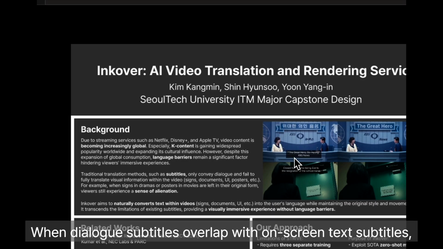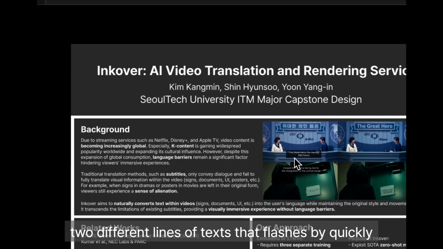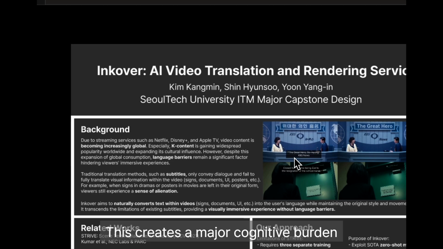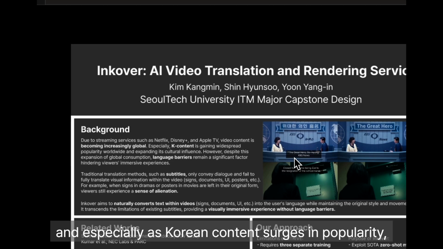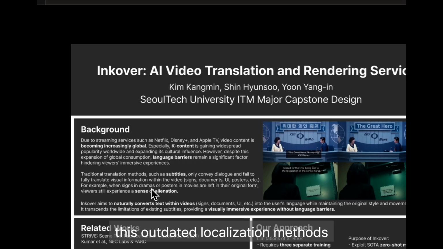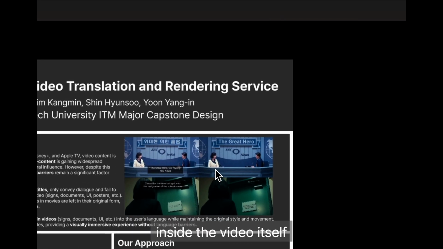When dialogue subtitles overlap with on-screen text subtitles, viewers must interpret two different lines of text that flash by quickly. This creates a major cognitive burden. As media become increasingly global, and especially as Korean content surges in popularity, this outdated localization method has become a barrier to accessibility. This is why we invented a service that automatically translates on-screen text and renders it naturally in the original position inside the video itself.